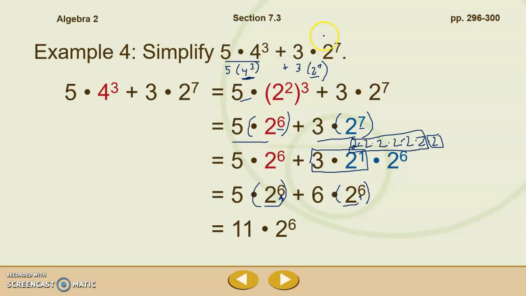Now in the previous example, I ended up with 3 times 3 to the 16th, where my bases were the same, so I could combine them some more using our properties of exponents. Here, I don't have bases the same, and there's no way to rewrite 11 with a base 2. So I am finished at this point. I do not want a final numerical answer. I'm just working with the properties of exponents to add and subtract like terms.